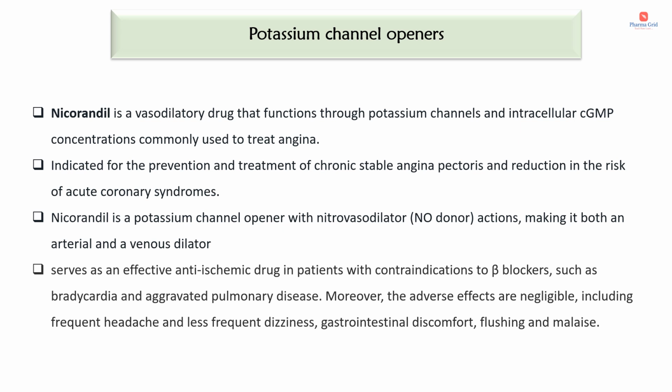So this nicorandil is a potassium channel opener with nitrovasodilator actions, meaning it is an NO donor, making it both an arterial and a venous dilator. It is indicated for the prevention and treatment of chronic stable angina pectoris and reduction in the risk of acute coronary syndromes. It serves as an effective anti-ischemic drug in patients with contraindications to beta blockers such as bradycardia and aggravated pulmonary disease. Moreover, the adverse effects are negligible, including frequent headache and less frequent dizziness, gastrointestinal discomfort, flushing and malaise.